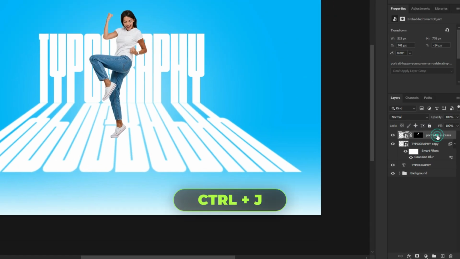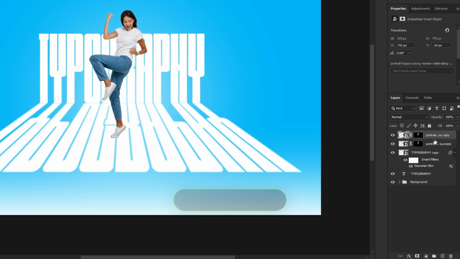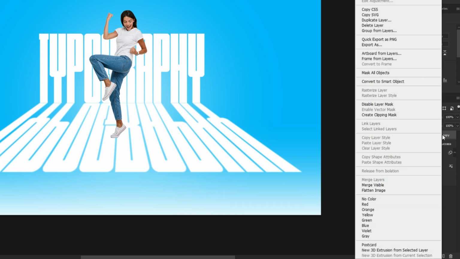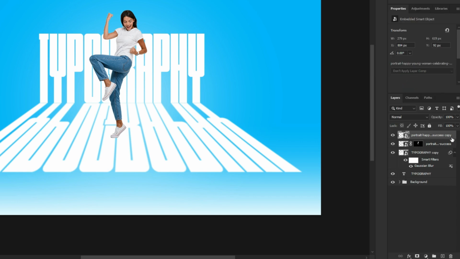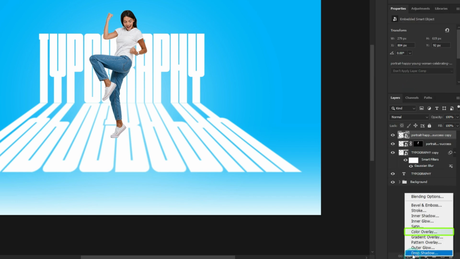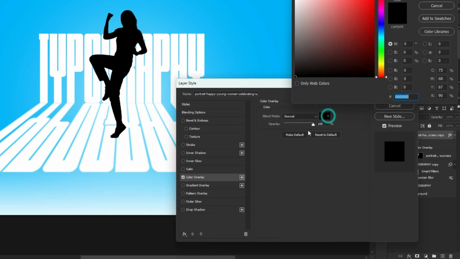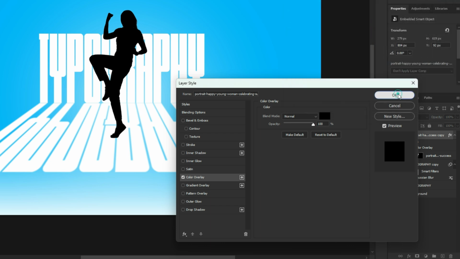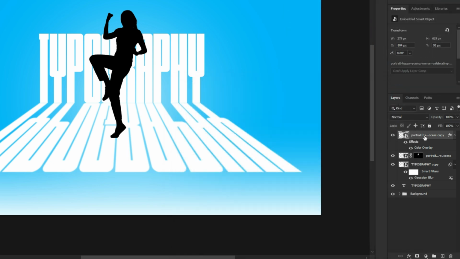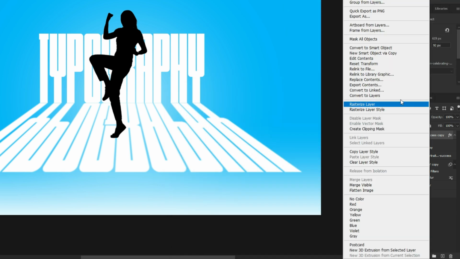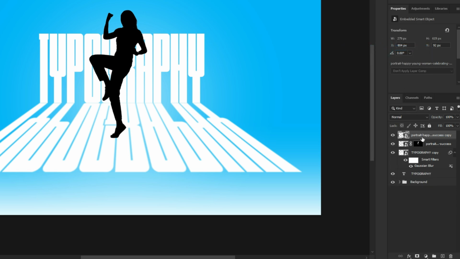Make a copy of the subject layer. Right-click and convert it to Smart Object. Go to FX and choose Color Overlay. Set the color to black and click OK. Convert it to Smart Object again. Click and drag it below.